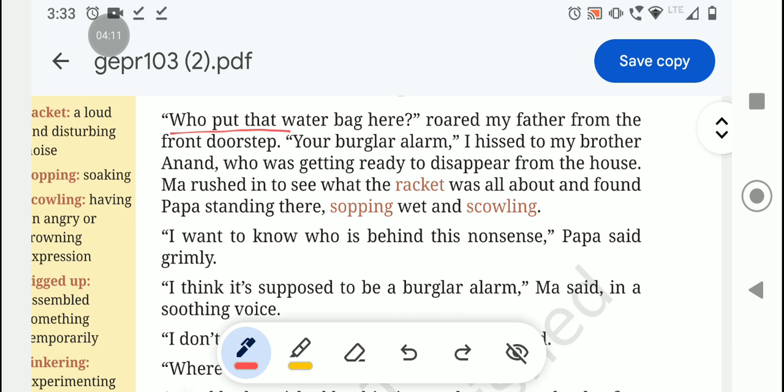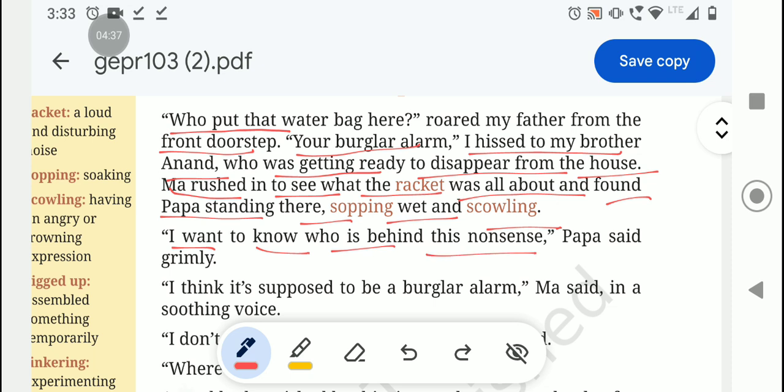Who put that water bag here? wrote my father from the front doorstep. Your burglar alarm, I hissed to my brother Anand, who was getting ready to disappear from the house. Ma rushed in to see what the racket was all about and found Papa standing there, sopping wet and scowling. I want to know who is behind this nonsense, Papa said grimly.